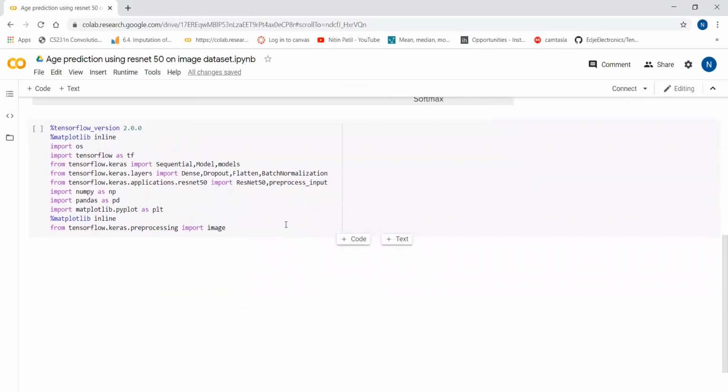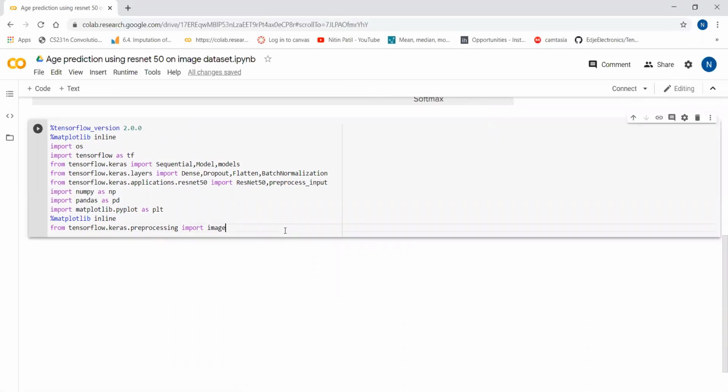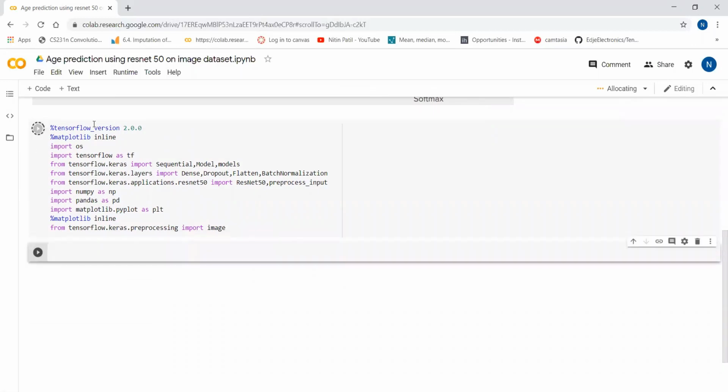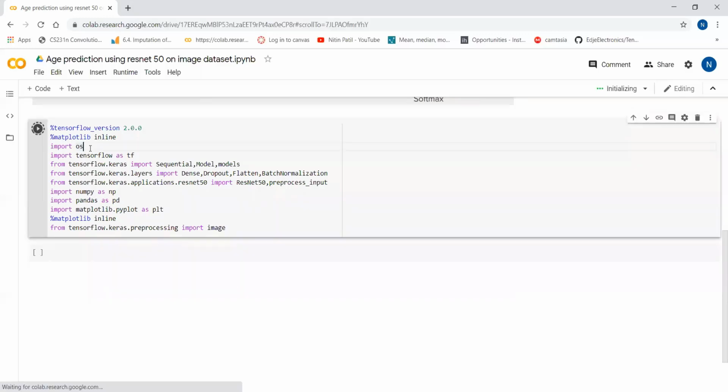Now I am going to import the necessary libraries. I am going to use TensorFlow 2.0 and Keras for this, and I have imported TensorFlow 2.0. I have imported OS as well. We will see why I have imported this.